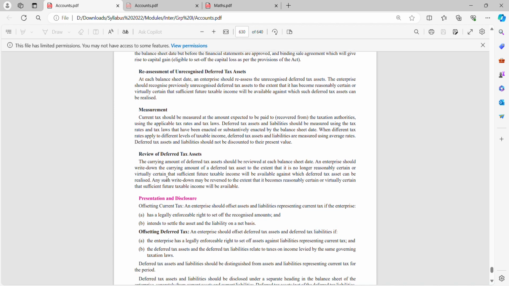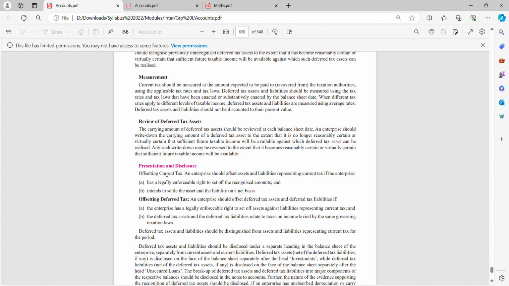Then review of deferred tax asset, which you'll show in the balance sheet. The carrying amount of deferred tax asset should be reviewed at each balance sheet date. An enterprise should write down the carrying amount of deferred tax asset to the extent that it is no longer reasonably certain or virtually certain. So it needs to be adjusted. In simple words, it needs to be adjusted.